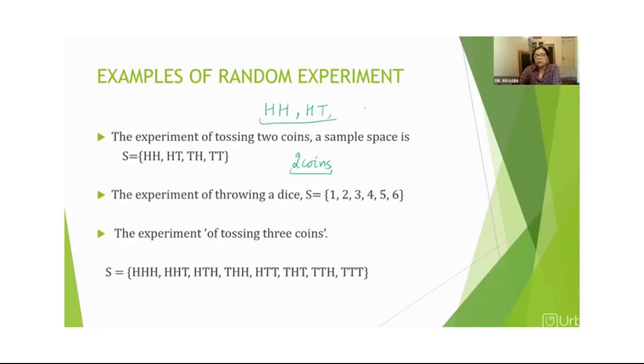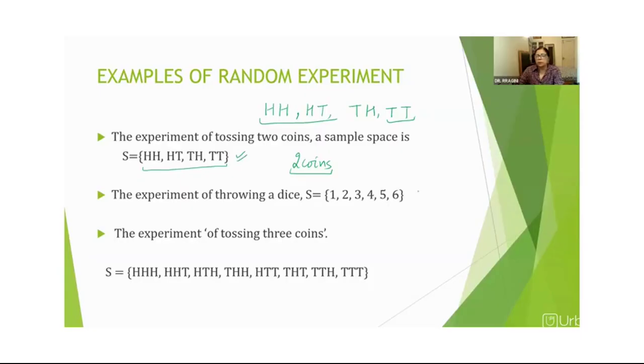Otherwise, we can have tail at first, head at second, or tail at first and tail at second. So these are the 4 possible outcomes when we take 2 coins, or toss 1 coin 2 times; the sample space will be the same, right?